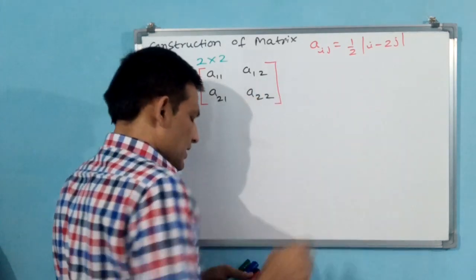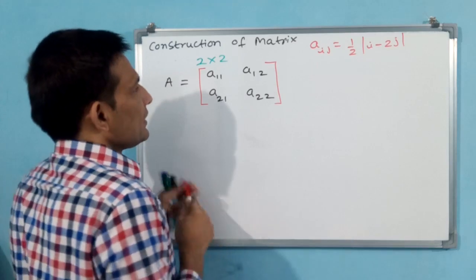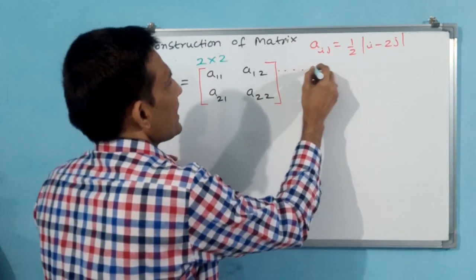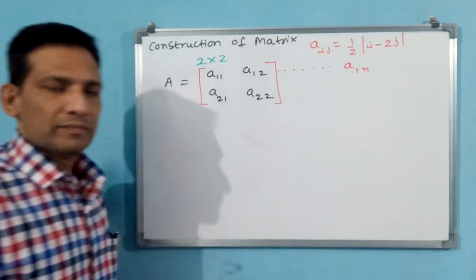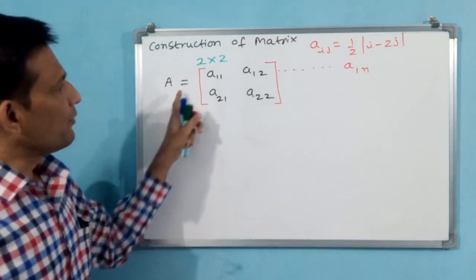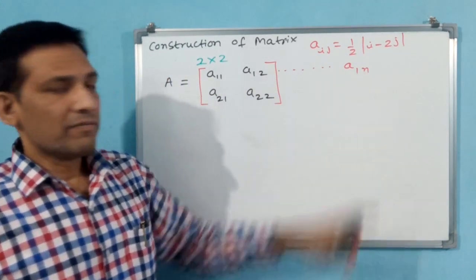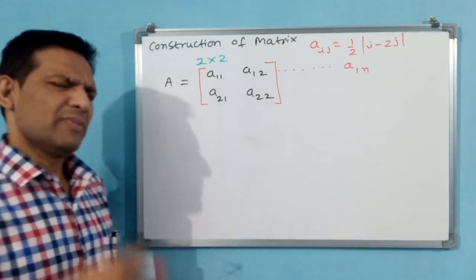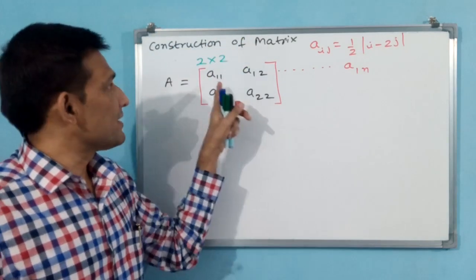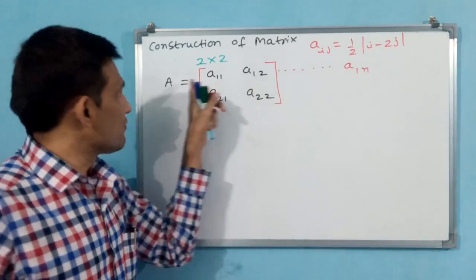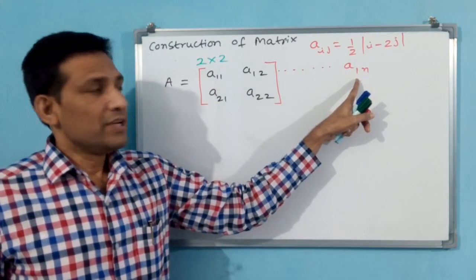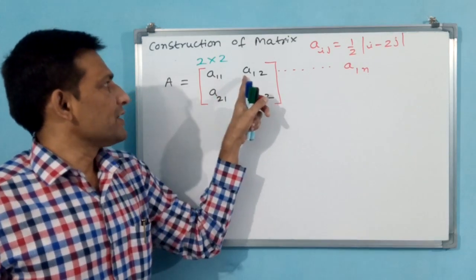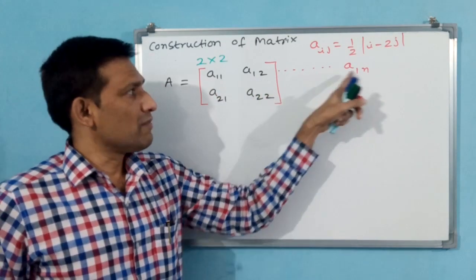This entire row will come up to A1n. Any number it can go, but the row is not going to change. Why? Because this is the first row only, always A1. A11, A12, up to A1n it goes.